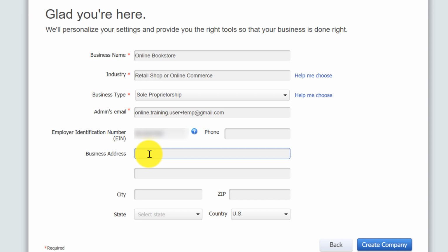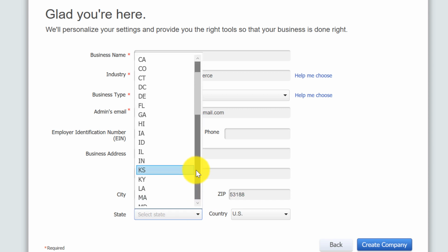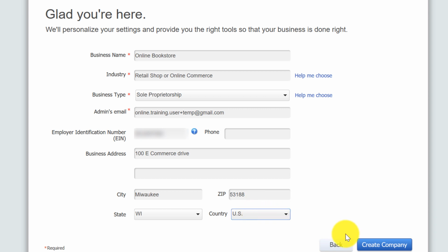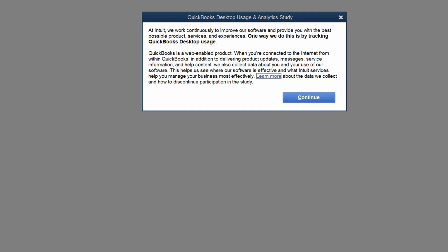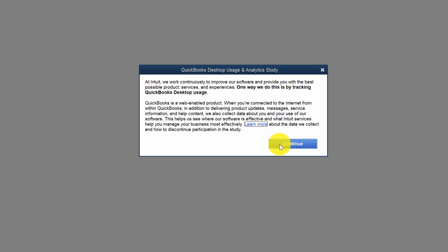Next step is to enter business address. And once you've entered zip code, state, and country is selected US, you need to click Create Company button. QuickBooks completes all required steps and your company has been created.